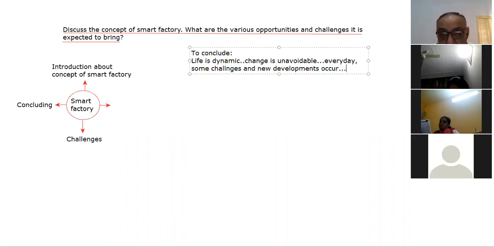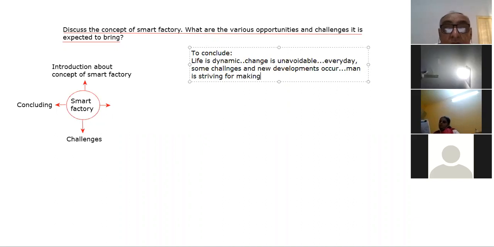Man is striving to make his future and his life more prosperous, safer and comfortable.